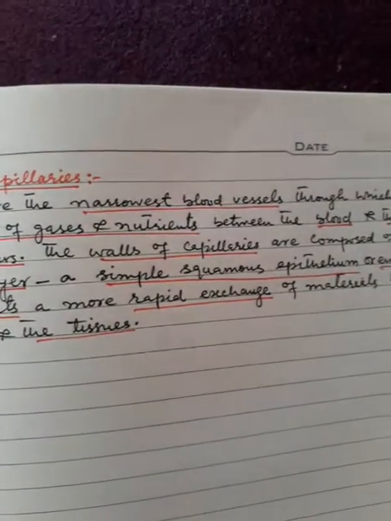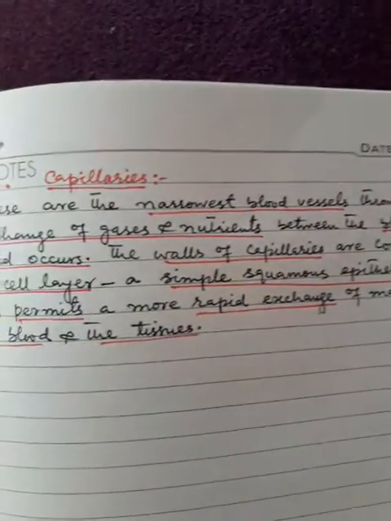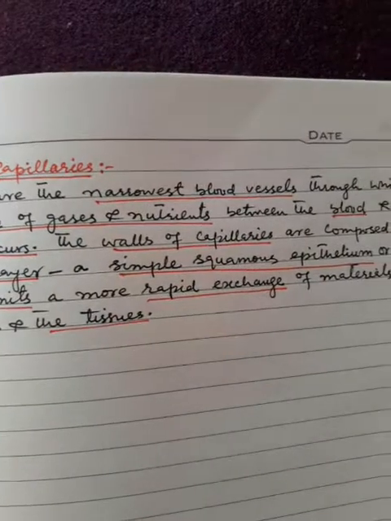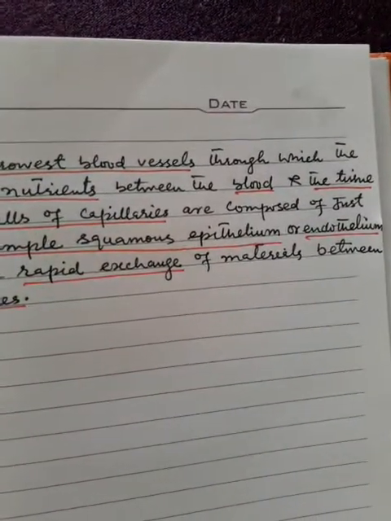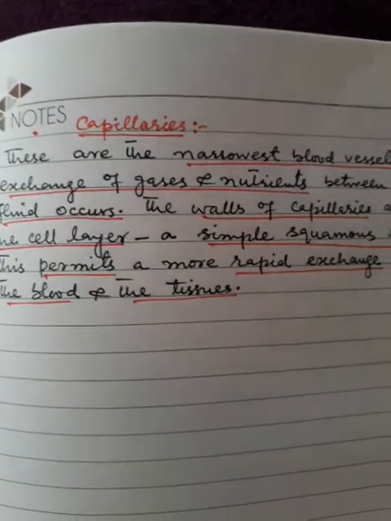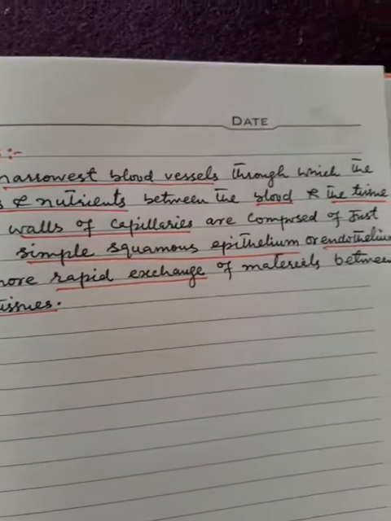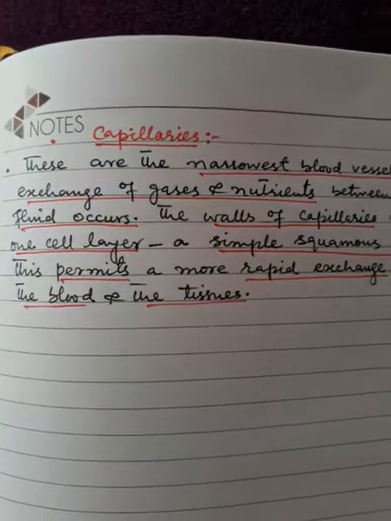The walls of capillaries are composed of just one cell layer, a simple squamous epithelium or endothelium. This permits a more rapid exchange of materials between the blood and the tissues.